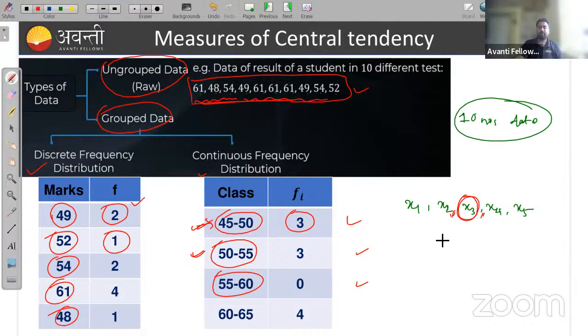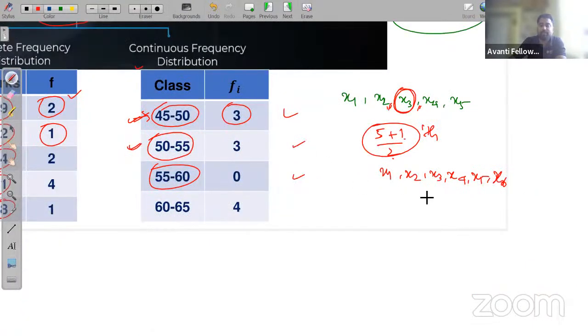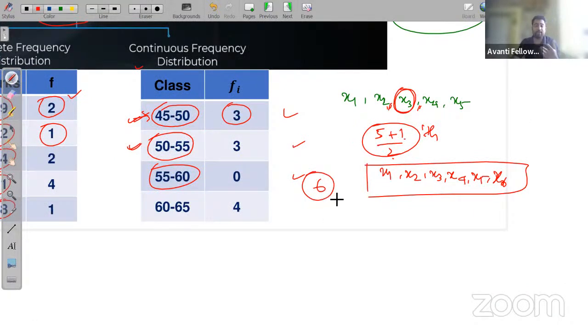So the median will be (5 plus 1) by 2. So (number of observations plus 1) by 2, that th term is my median. If you are having an even number of data, suppose you are having x1, x2, x3, x4, x5, x6. In this case, we are having an even number of data, right? So the total number of observations is 6. So how can you find the median here?